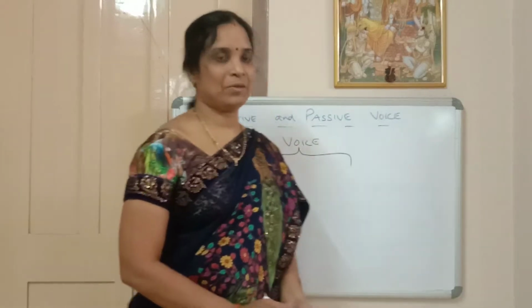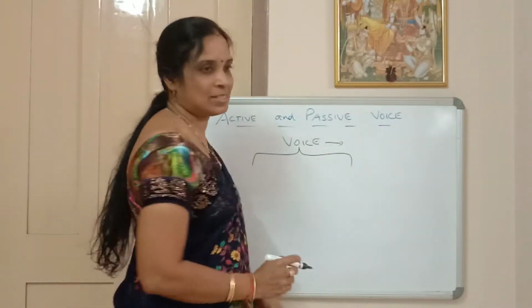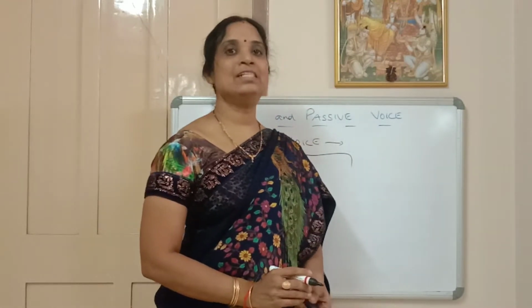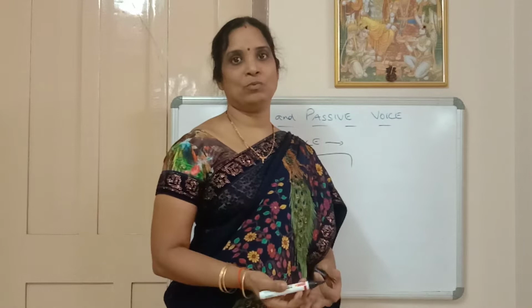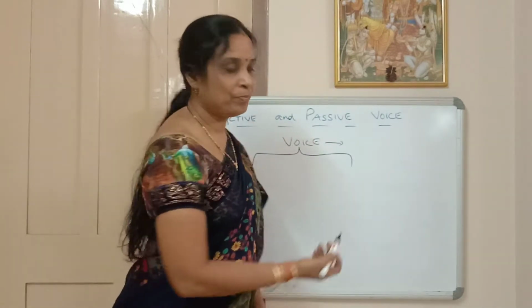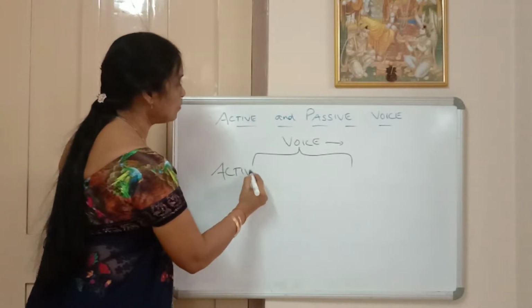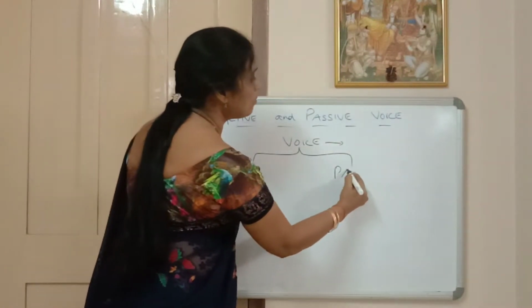Today let's go with the grammar session. Active and passive voice. Okay? Active and passive voice. First of all, what is this voice? It refers to the verb that tells about the doer of the action, whether the subject or the object. So voice we have two types, active and passive.